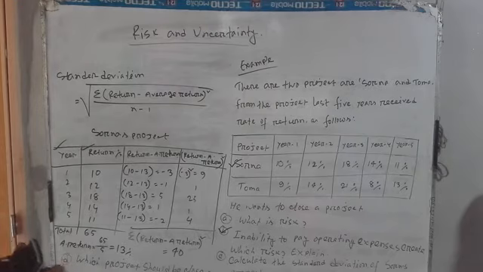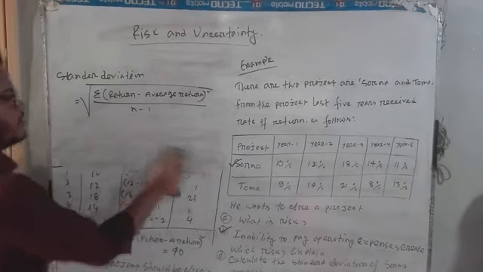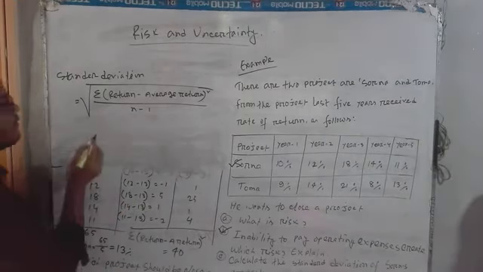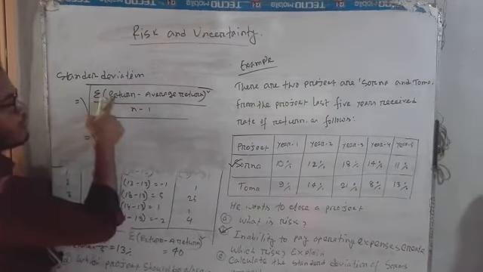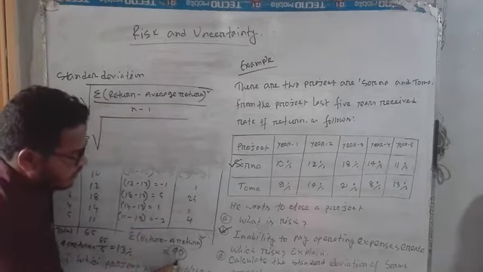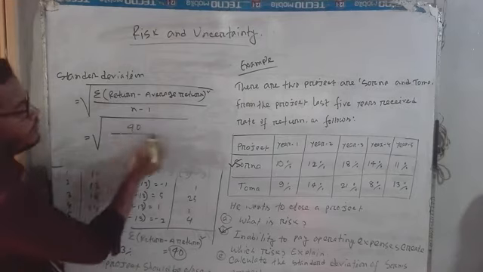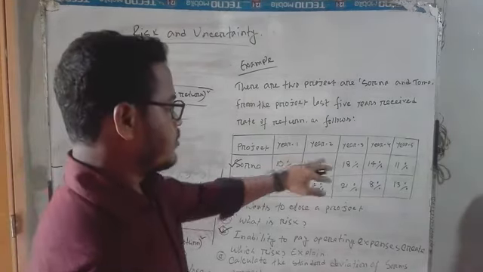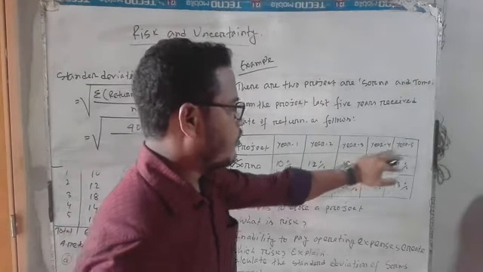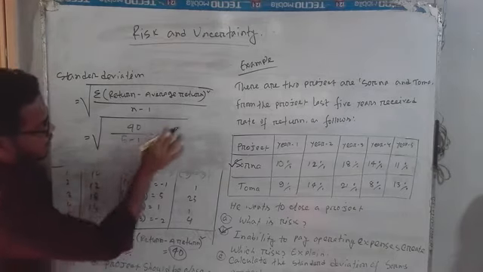So now I calculate the standard deviation. Dear student, now I put the total value in my formula. Here, the square root of the summation of return minus average return squared, which is 40. So I put 40. Then n is equal to the total number of years: first year, second, third, fourth, fifth. So the total number of years is 5. So n minus 1 is 4.